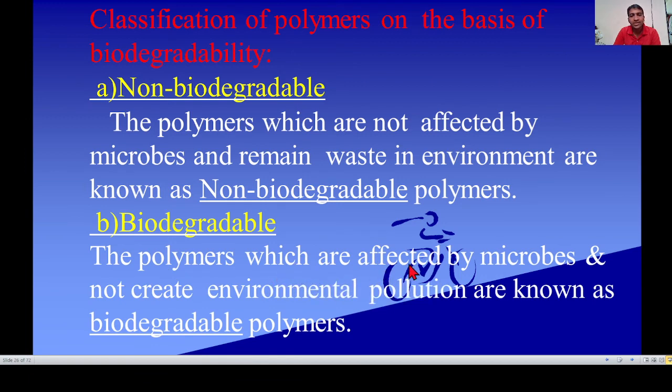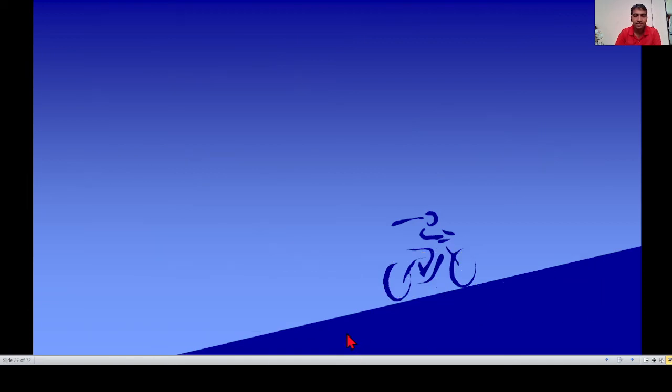Non-biodegradable polymers are not affected by microbes and create environmental pollution, but biodegradable polymers are affected by microbes and do not create environmental pollution.